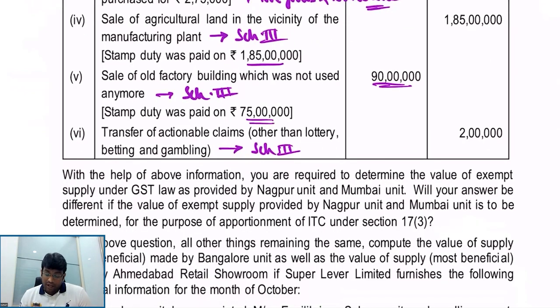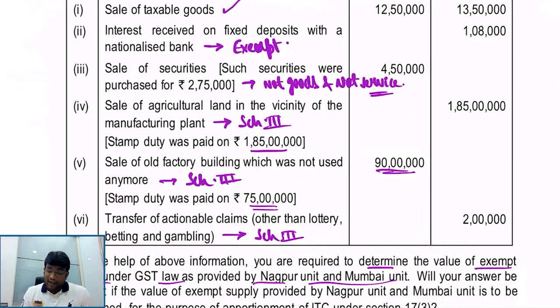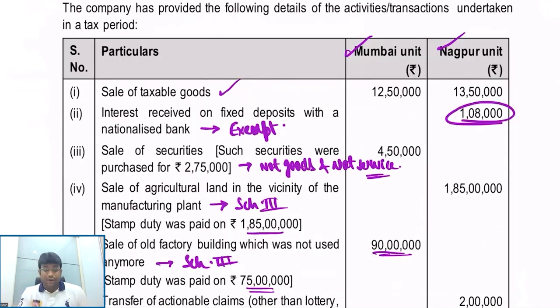With the help of above information, you are required to determine the value of exempt supply under GST law provided by Nagpur and Mumbai unit. How much is the exempt supply? In this question, nothing is exempt except the 1,08,000. For a simple fact and reason that if a transaction is not a supply at all, then it cannot be covered in exempt supply. Basic common sense only, you know? Because in order to become exempt supply, first of all, it should be a supply. Then only it is covered. Clear? Next.